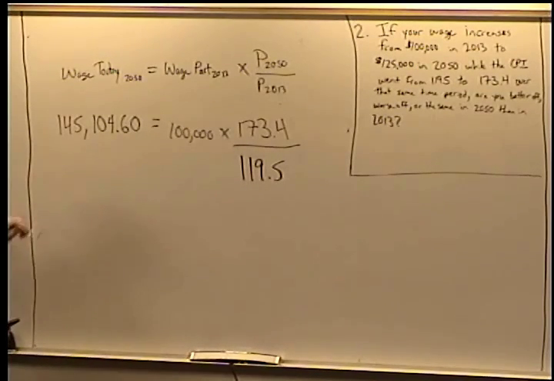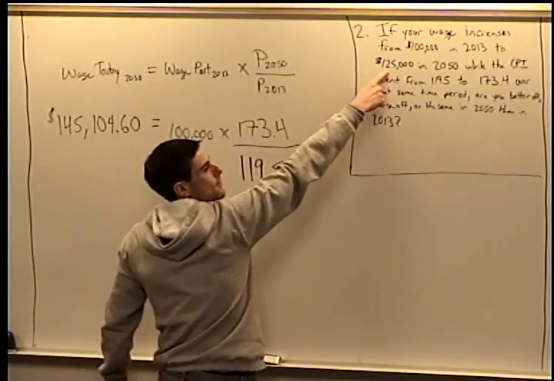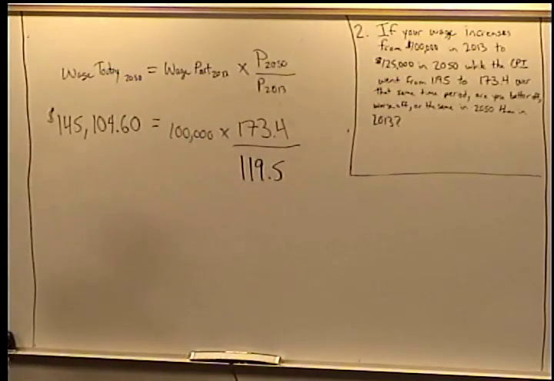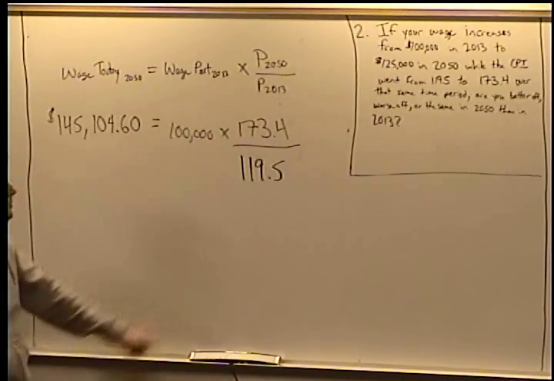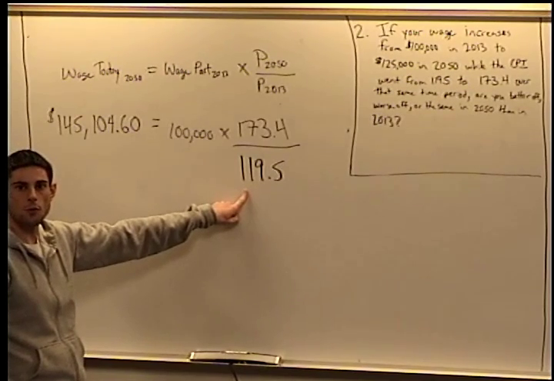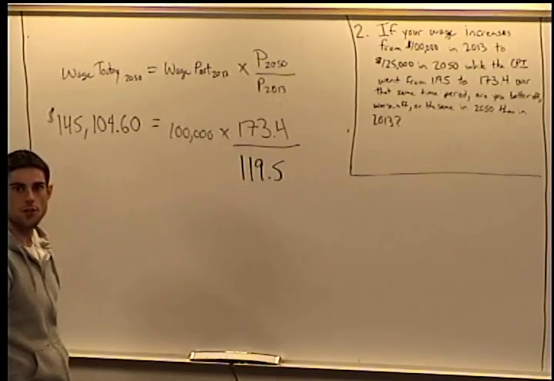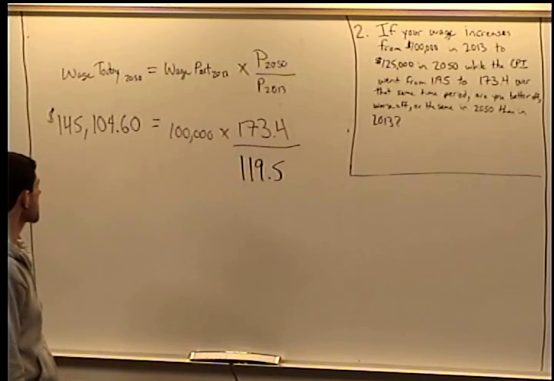So over that same time frame, your wage only went up to $125,000. So your wage went up by 25%, but prices went up by more than 25%. So things cost more than what your wage went up.